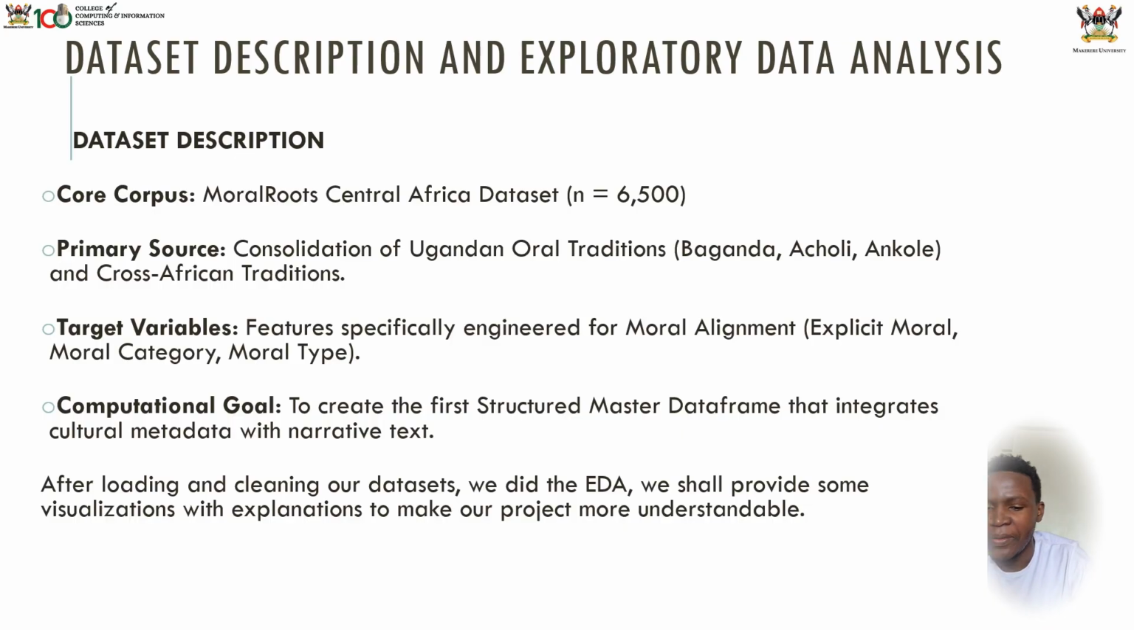For this case, when we talk about the dataset we are using, it was a core corpus. Our dataset consists of 6,500 entries. The primary source is the consolidation of Ugandan oral traditions, for example, the Baganda, Acholi, the Ankole, and the cross-African traditions. For the target variables, we have the features specifically engineered for moral alignment: explicit moral category and moral type.